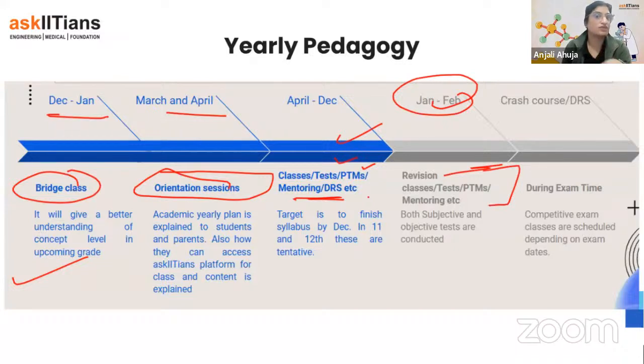And I'm going to talk about tests also, because you people are actually going to have more tests, more UTs, more FTs. I have right now more than 40-50 exams for NEET preparation. But students are also busy, and we have to keep it according to their availability. We don't want to stress them too much.